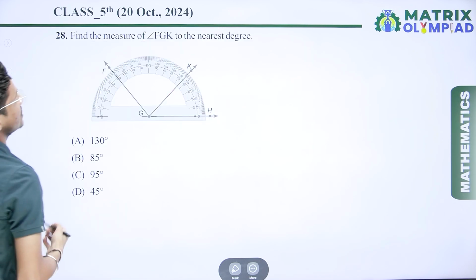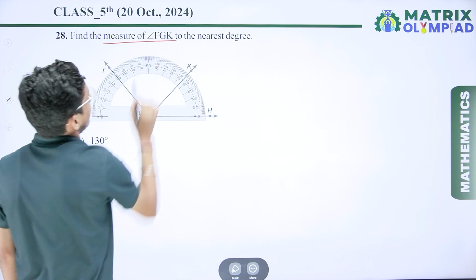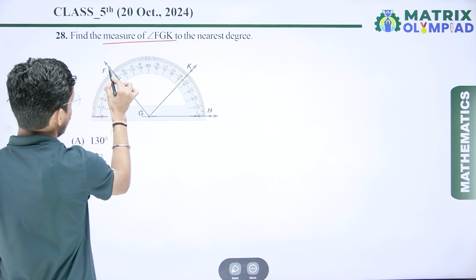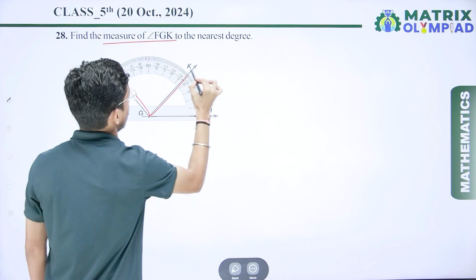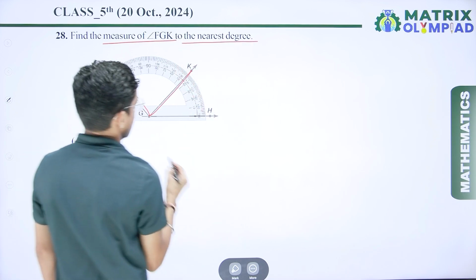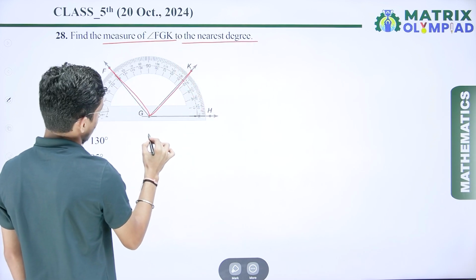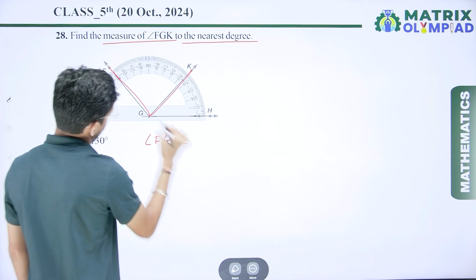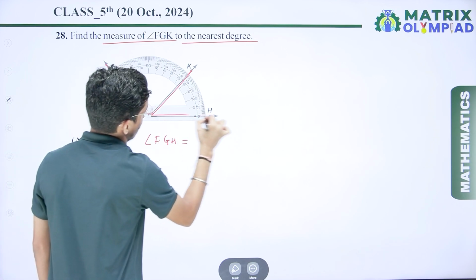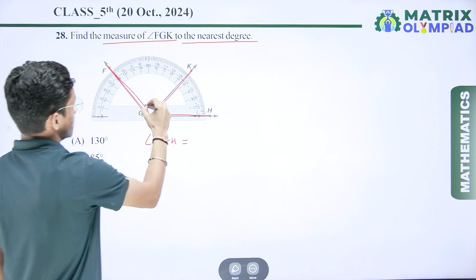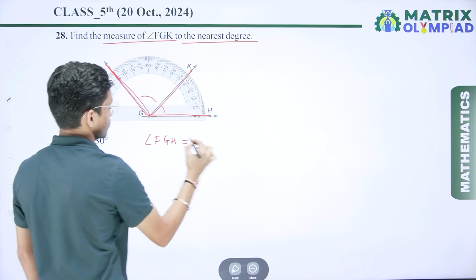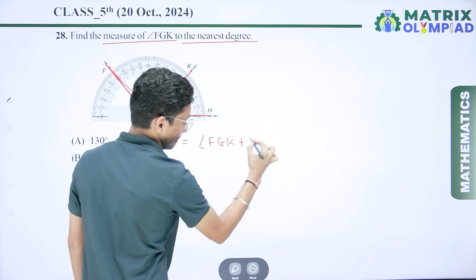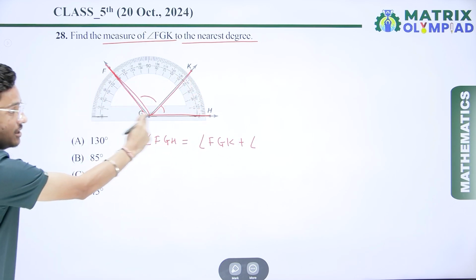Now the next question is to find the measure of angle FGK to the nearest degree. So where is angle FGK? If I talk about angle FGH, that is equal to the sum of this angle and this angle, so angle FGK plus angle KGH.